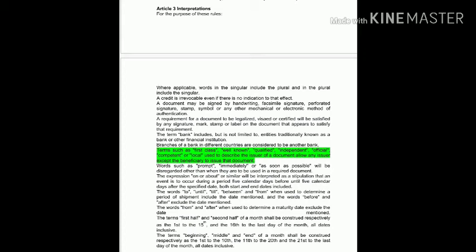So a document should be signed by any of these forms: handwriting, facsimile signature, which means a stamped signature, perforated signature, which means a signature having holes, or a stamp or symbol, or any mechanical or electronic method. Nowadays we do accept digital signatures as well. So a signature should be there in order to make the document legalized.